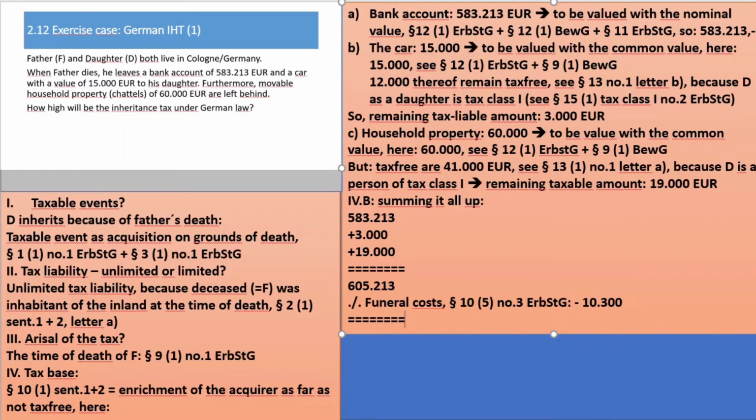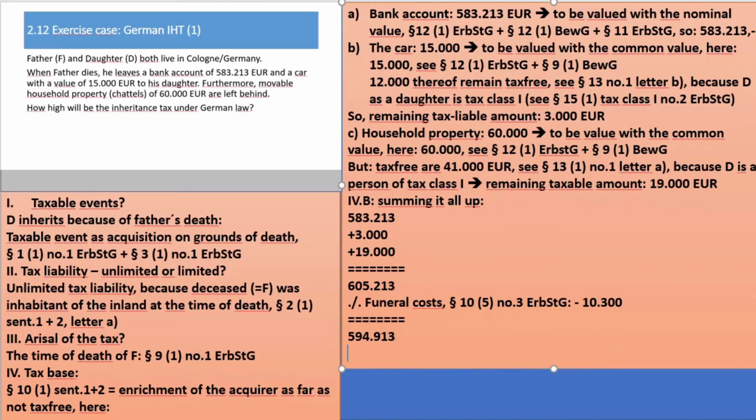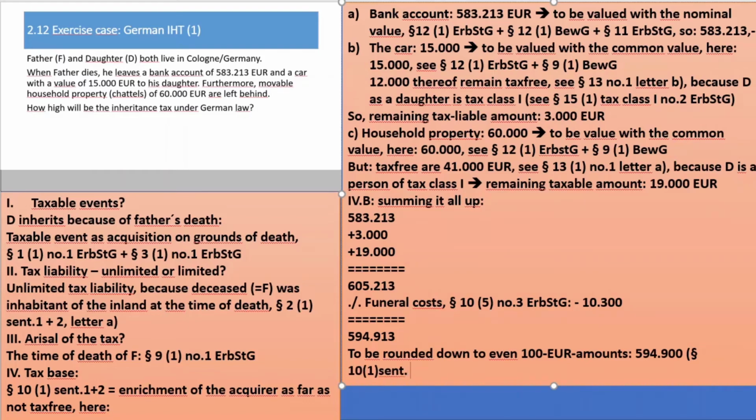So there we end up with 594,913 euro, and this was to be rounded down to even 100 euro amounts. So 594,900. You could look that up in paragraph 10(1).